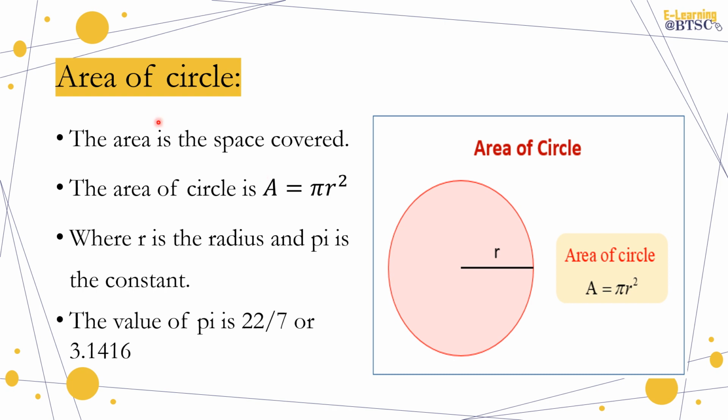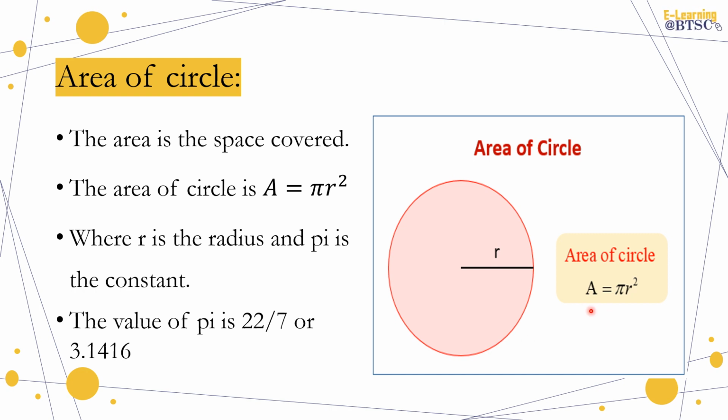Now the next concept is area of a circle. What is area of a circle? The area is the space covered. The pink shaded region is the space that is covered by this specific circle. How can we calculate this space occupied? We will use the formula of the area of a circle.